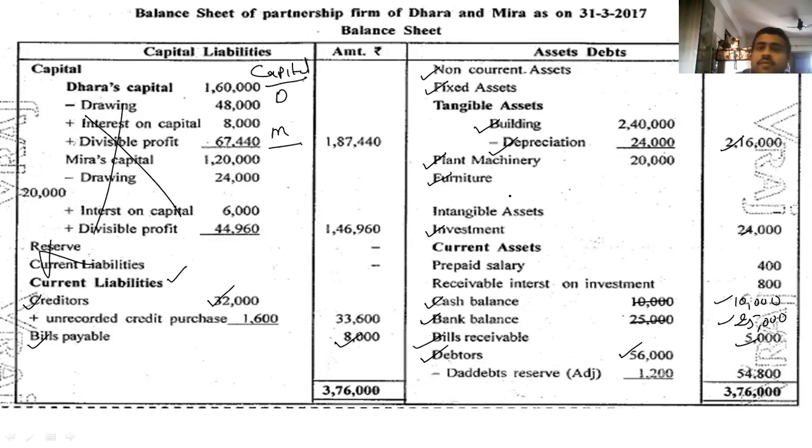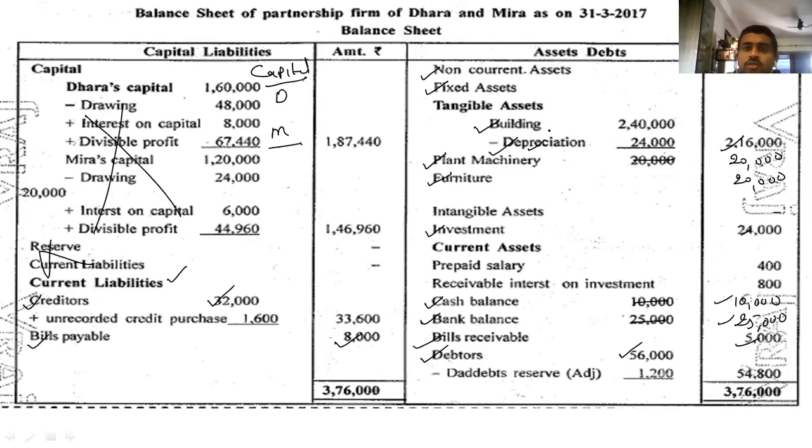2,16,000. Plant and machine is also in the inner column. That is also a mistake. Outer column 20,000. Furniture also in the inner column, that is not written, that is also in the outer column 20,000. After that, friends, what do they want to say? Depreciation on building. We have done this point. Now we have to transfer it.